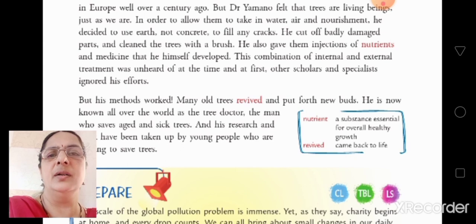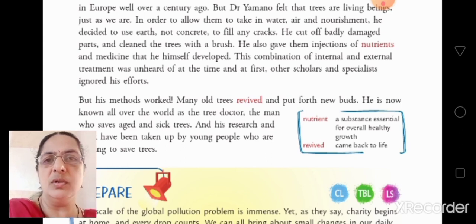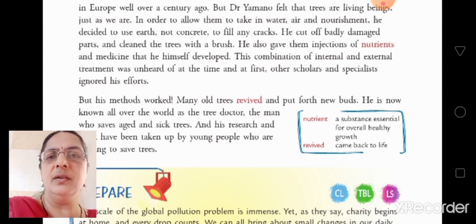But not concrete. Because the trees grow on the soil, isn't it? So if we fill the damaged part with soil, it will not affect them, because the soil will allow the air to enter. It can even absorb the water also.